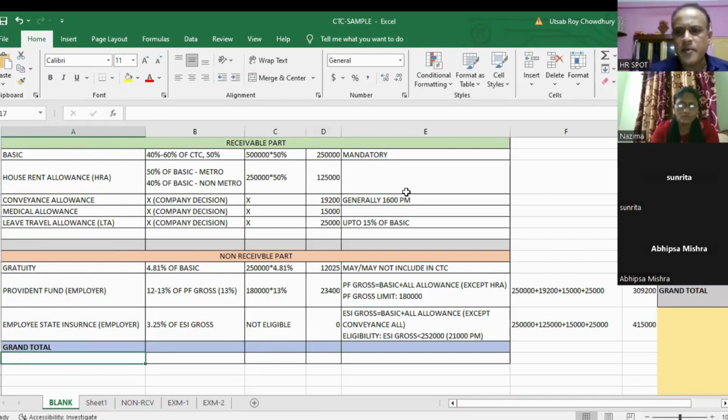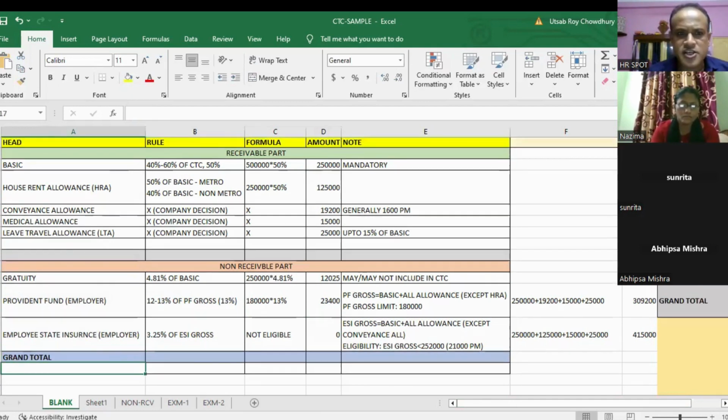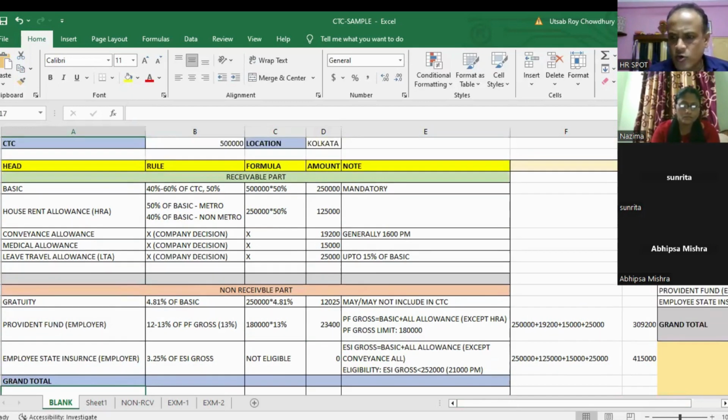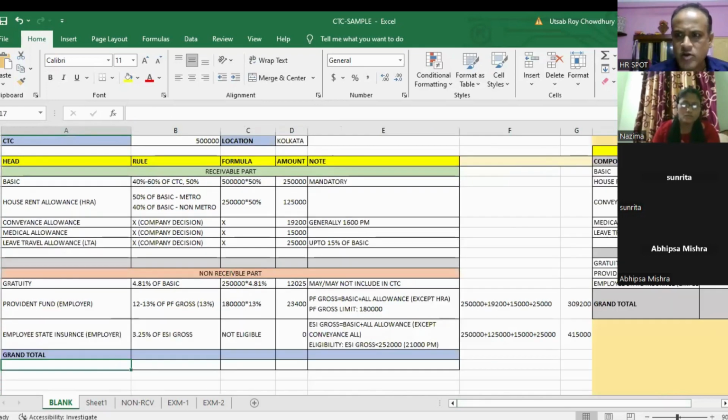What is my CTC going to be here? My CTC should be 5 lakhs. We are supposed to calculate the CTC on 5 lakhs. So there has to be a grand total, and the grand total should be equal to 5 lakhs. So let me calculate the grand total. What is the grand total?